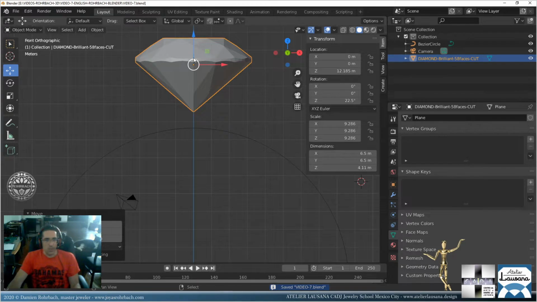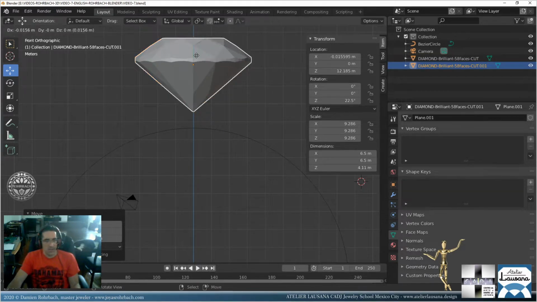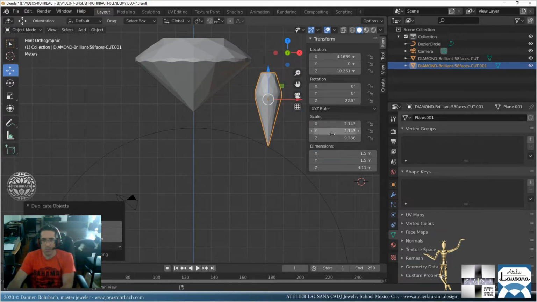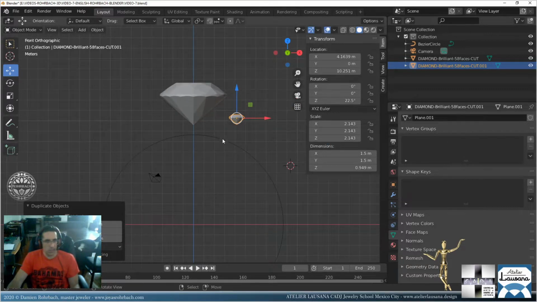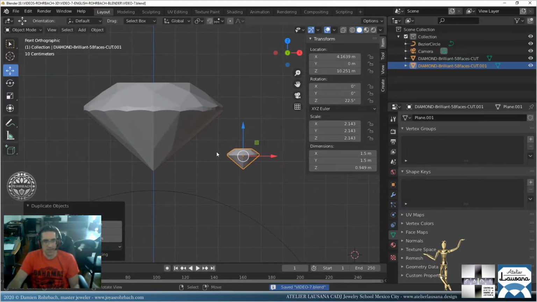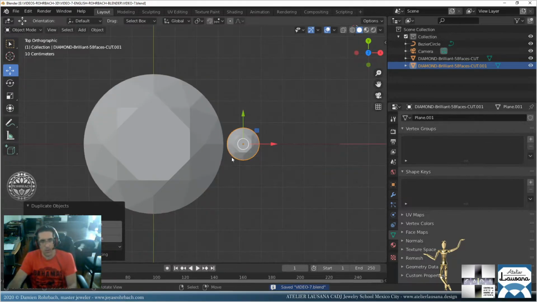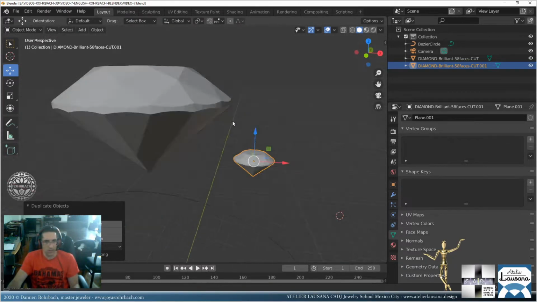Okay, now I'm going to copy it. So I'm going to do a Shift D and move it here, and let's put 2 millimeters, or let's put 1.5, which is pretty normal. Don't forget to copy paste. So this video is already a bit more advanced because I am going to go a bit faster because I already have explained quite a lot.